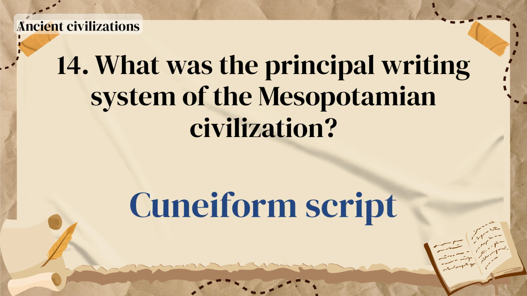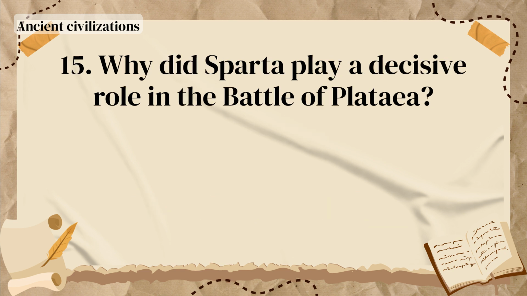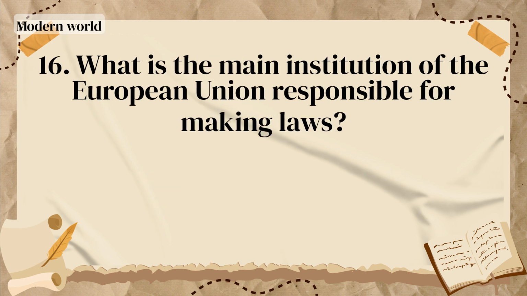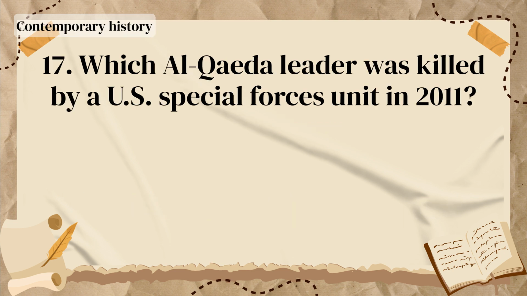What was the principal writing system of the Mesopotamian civilization? Cuneiform script. Why did Sparta play a decisive role in the Battle of Plataea? The strong defense of its hoplite heavy infantry. What is the main institution of the European Union responsible for making laws? The European Parliament. Which Al-Qaeda leader was killed by a U.S. Special Forces unit in 2011?